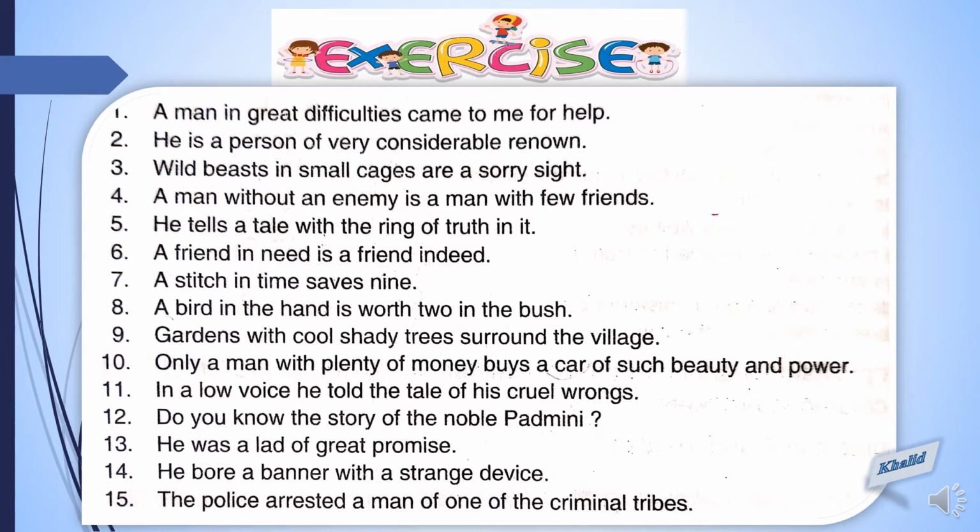Let's see about sentence 5: He tells a tale with the ring of truth in it. So, where is a noun? Can you locate? Yes, a tale. And what about the details about tale? With the ring of truth in it. It is an adjective phrase.